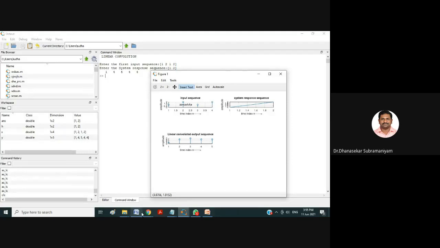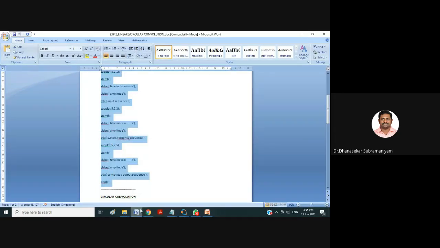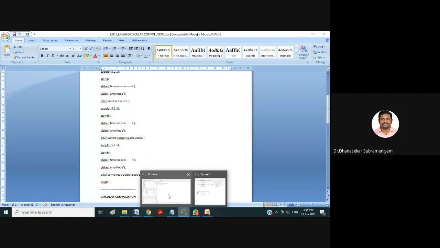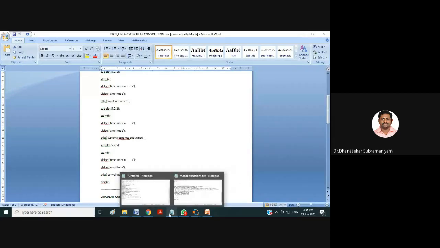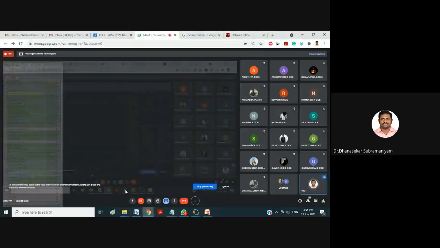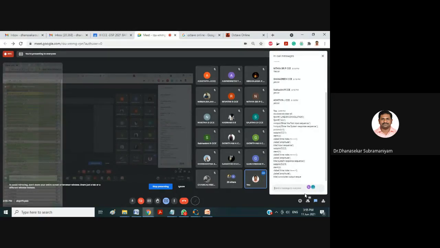Okay, I will do one thing. I am just copying this code and pasting it in the chat box. I request all the students to copy the code from the chat box, store it in some notepad and make use of it. Those who have installed, or if you want to do it online, please use this code. I'll be pasting that code in the chat box. So copy this code and save it in the notepad.